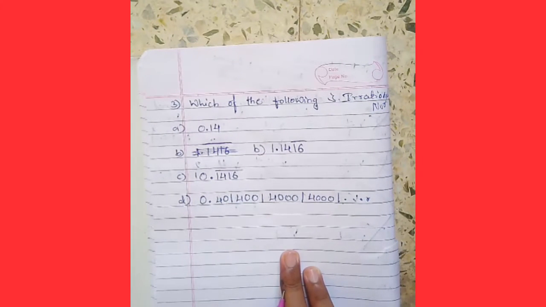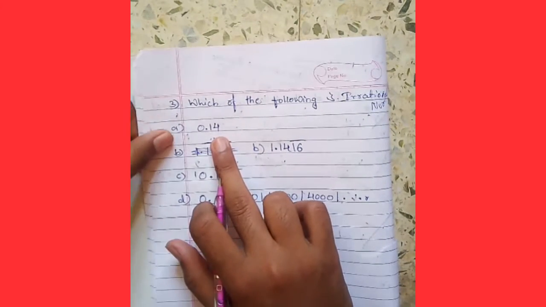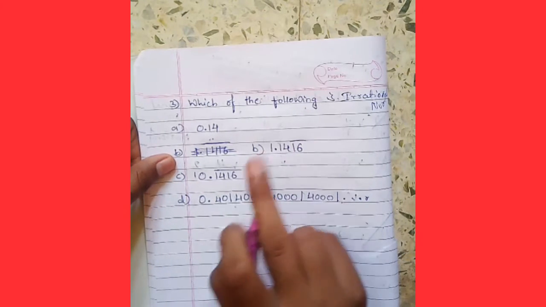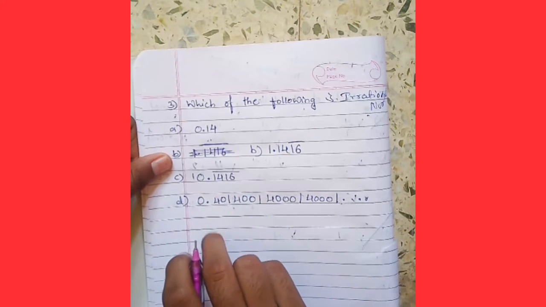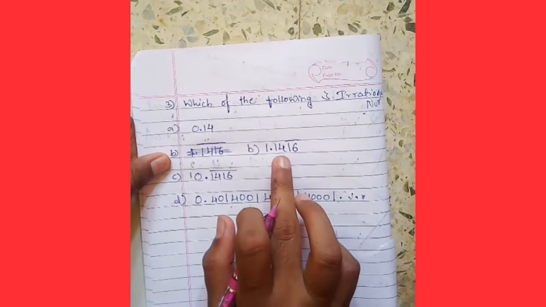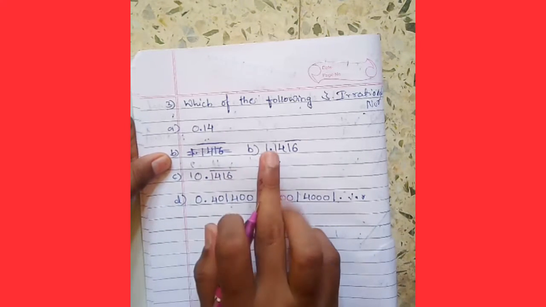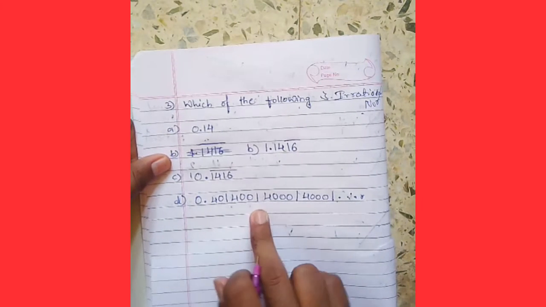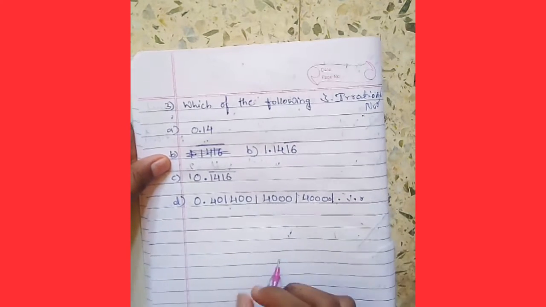Okay, so let's read the options. Option A is 0.14, option B is 1.14 bar 16, option C is 0.1416 bar, and option D is 0.4104001400001400001 and so on.